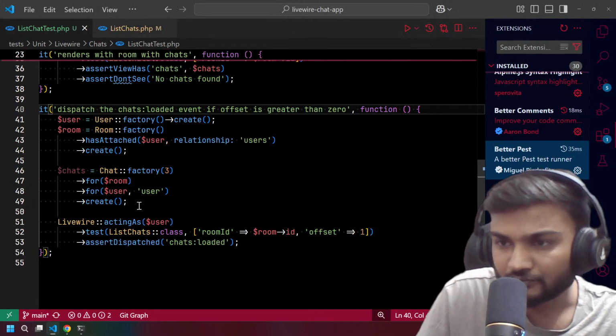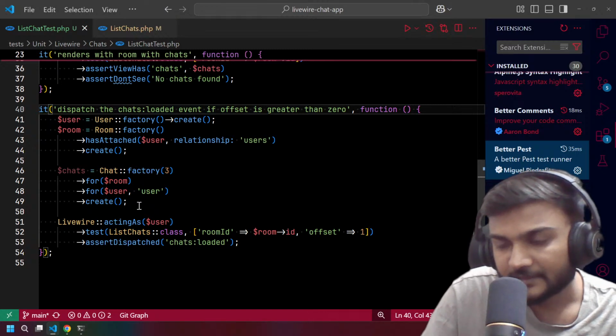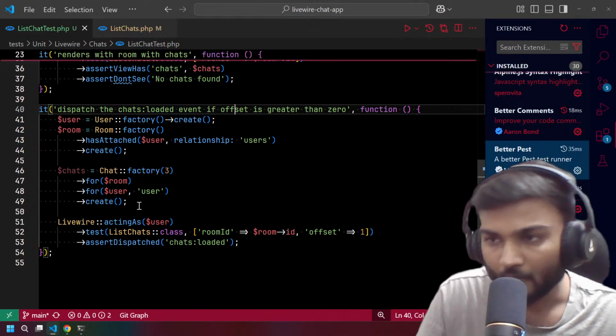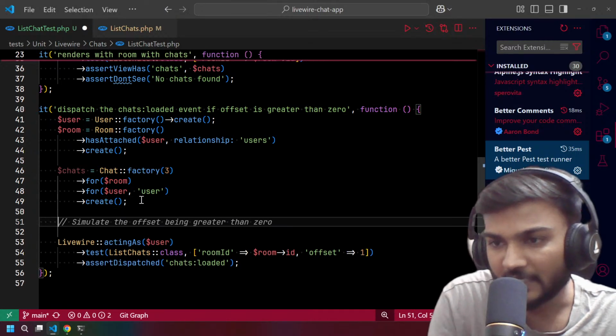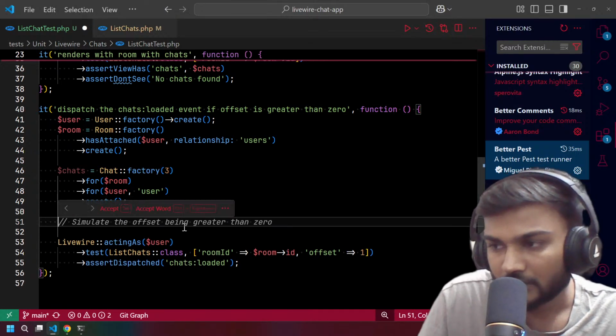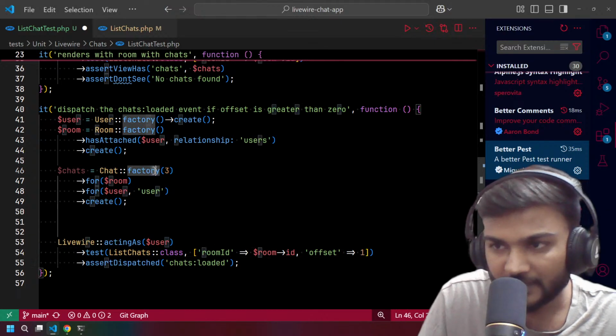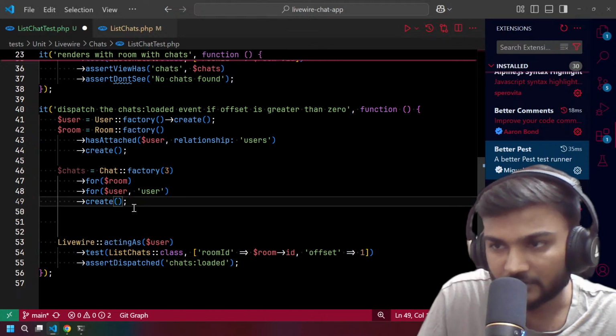So how are we going to test that? We are actually starting from offset 1, right? So we will have two tests from this.